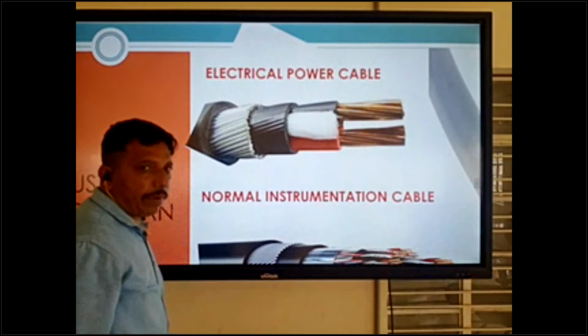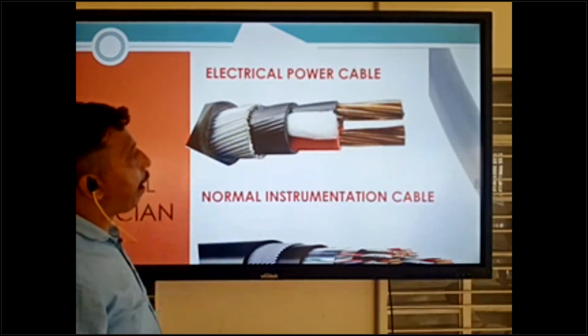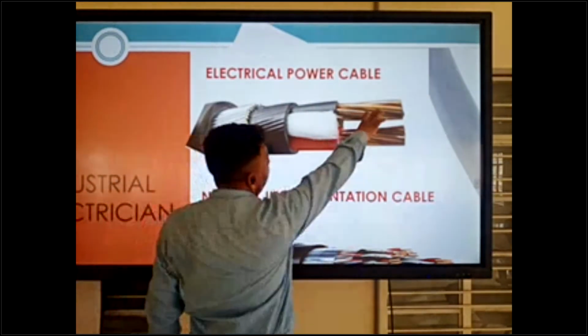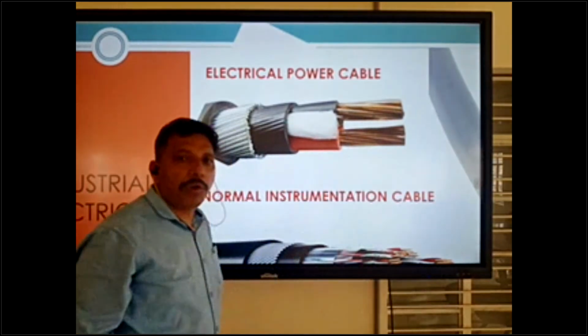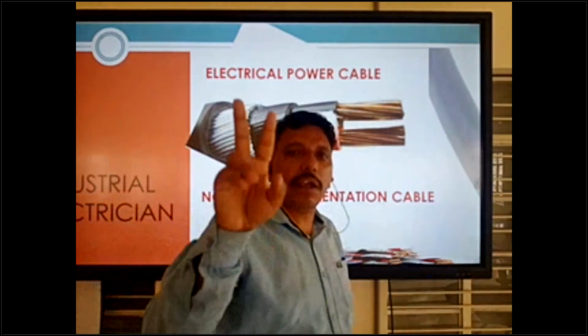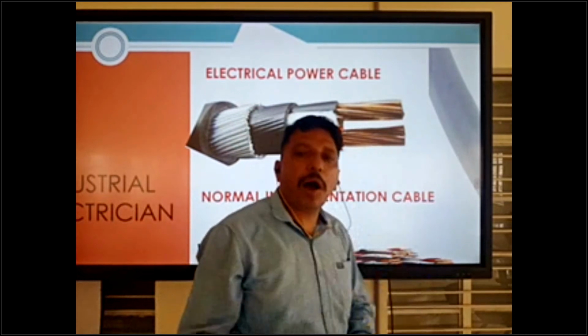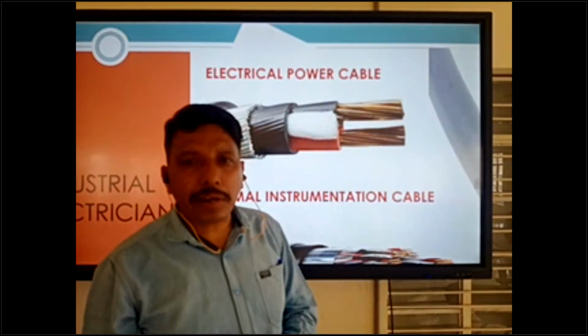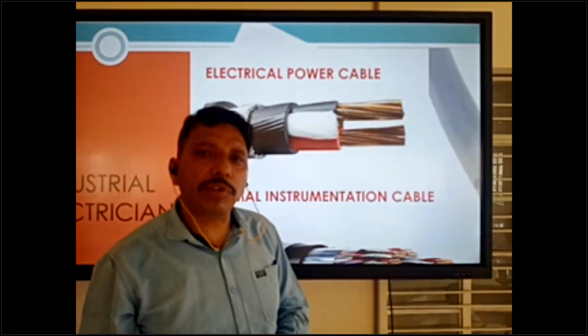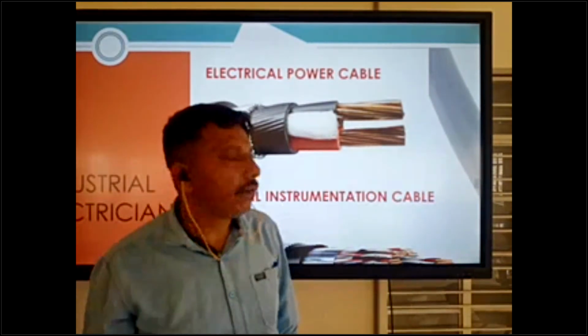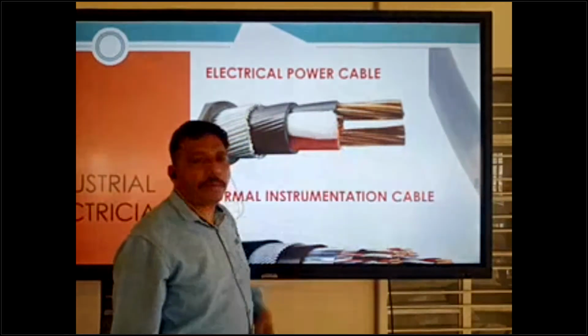So this is the power cable. This is a copper type conductor. We have two types of conductor: aluminum conductor or copper type conductor. The Gulf uses copper type conductor the most, not aluminum type. This is the copper type conductor.